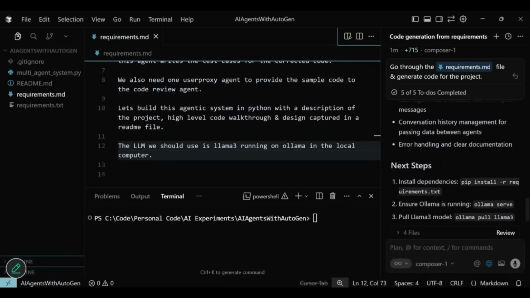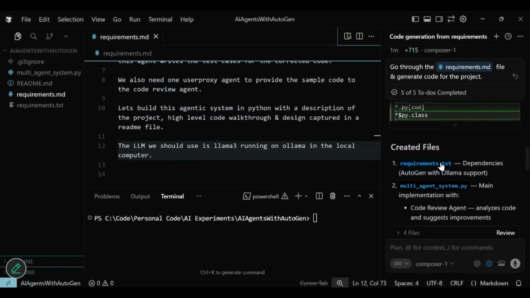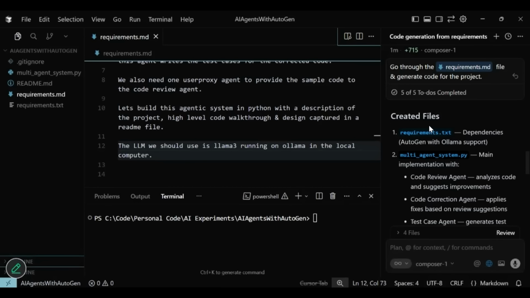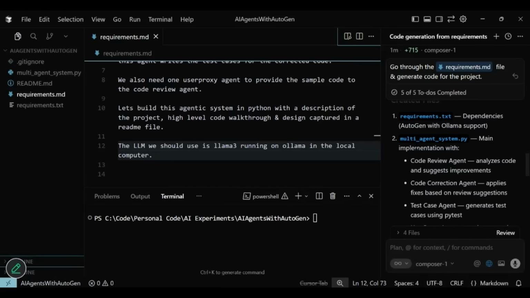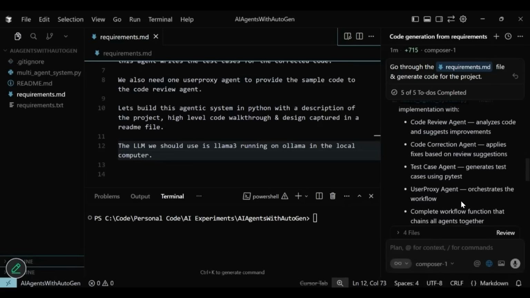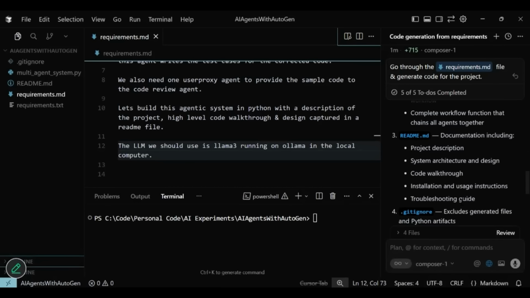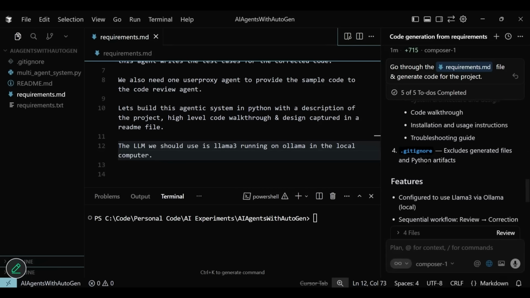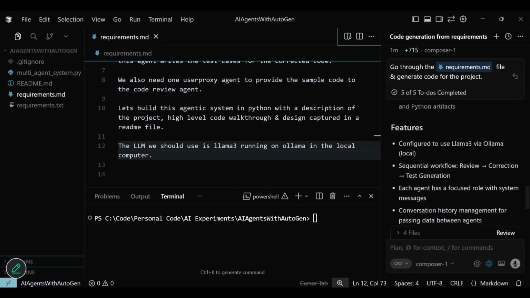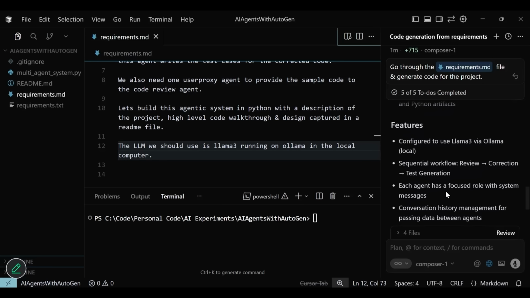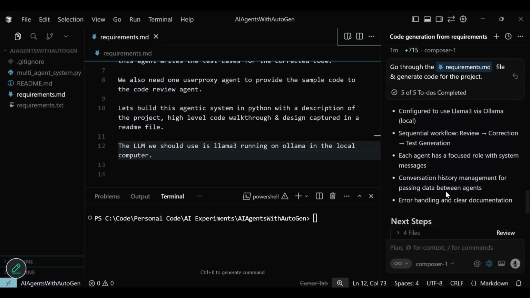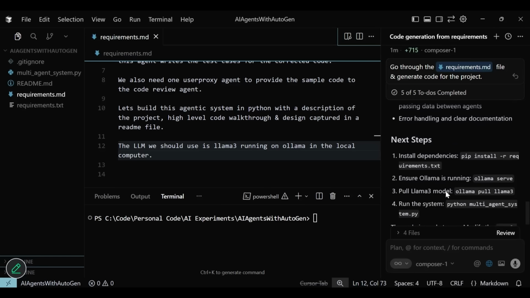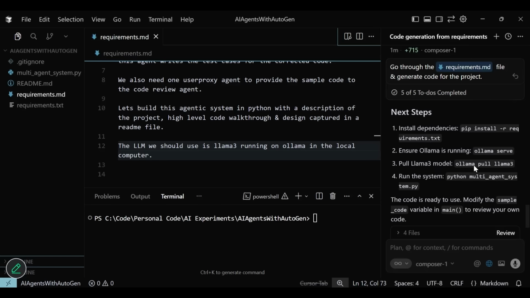Alright, so our code is generated and we have all the artifacts now. The agent has summarized the changes and the outcome looks according to what we asked for. We have 3 agents generated. The features of the application are as expected. A README file is generated with the steps to run the project and some troubleshooting as well. We need to ensure LLaMA is running and it is serving the LLaMA 3 model. We need to install the package requirements, run LLaMA, and then run the main code file. Let's do that one by one.